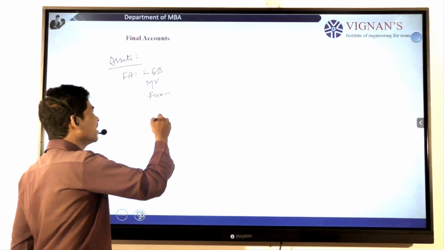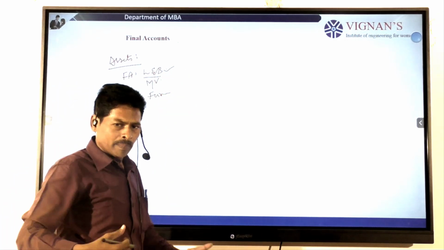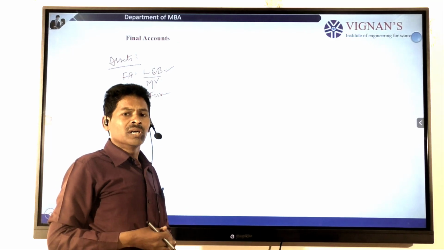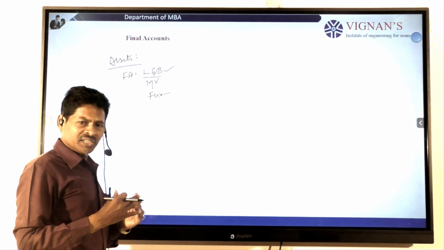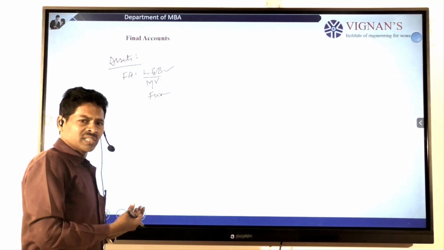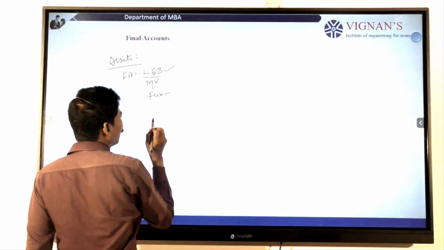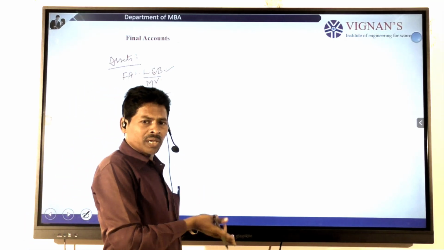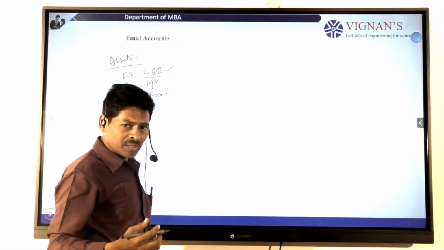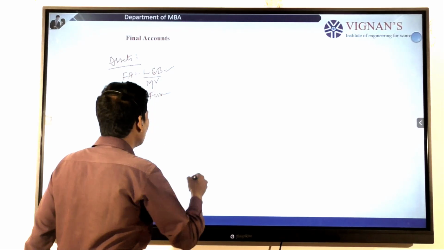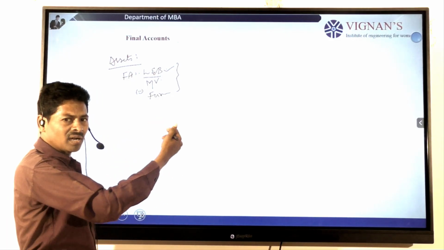At the time of recording these assets, if we consider land and buildings and the value is appreciated, that is a way of recording an adjustment. If it is an appreciation, it should be recorded on the credit side of the P&L account and added to the land and buildings. If the asset value decreases, it should be shown in the debit column of the P&L account and the value is reduced by depreciation. So the net value is recorded in the balance sheet.